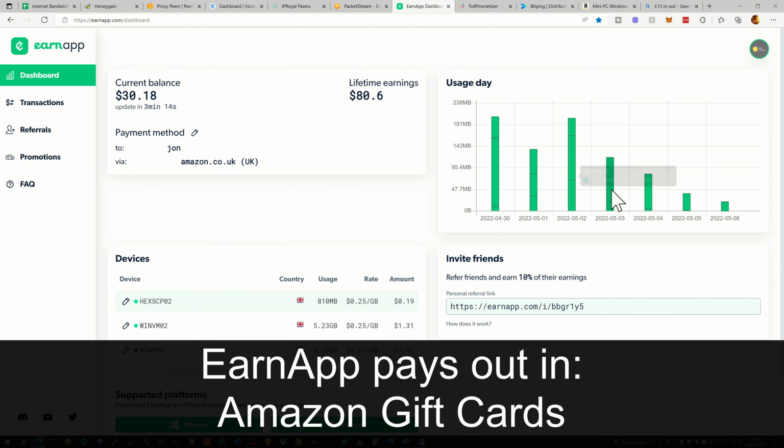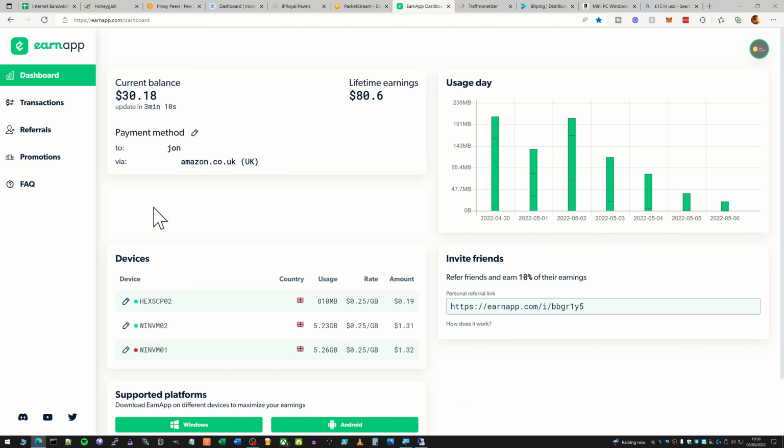It's not the best in the world, as you can see. It doesn't get used a huge amount, but I've got $30 waiting there to be withdrawn. You have to wait until it gets to $50, and then you get a cash out in the form of an Amazon voucher. So I've got my 2 nodes here. You can see they don't really earn a huge amount really.